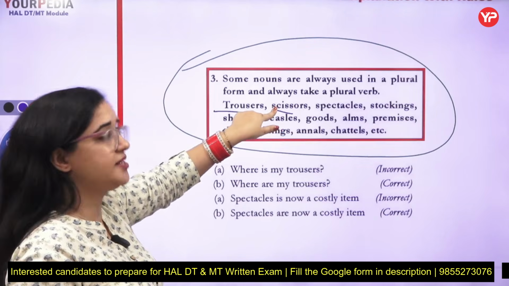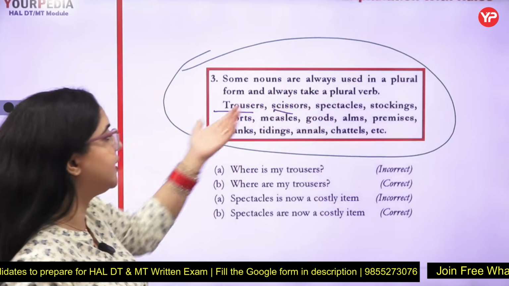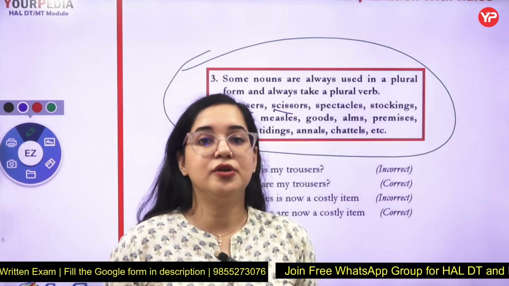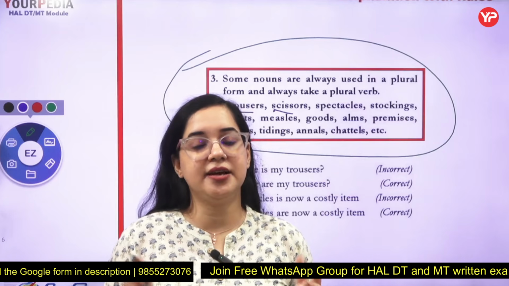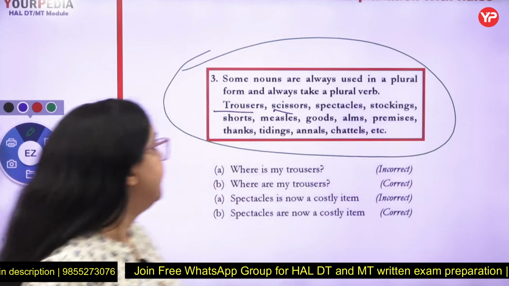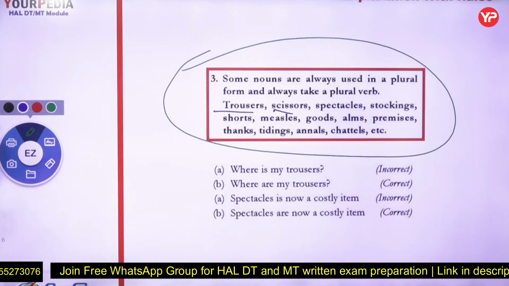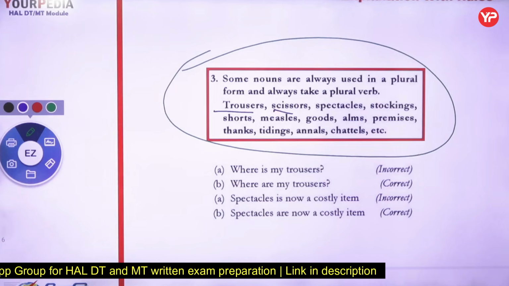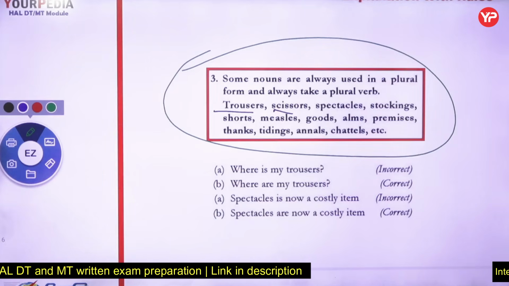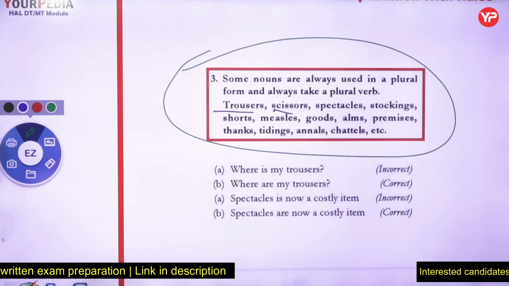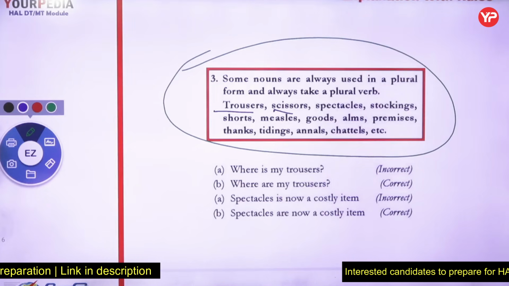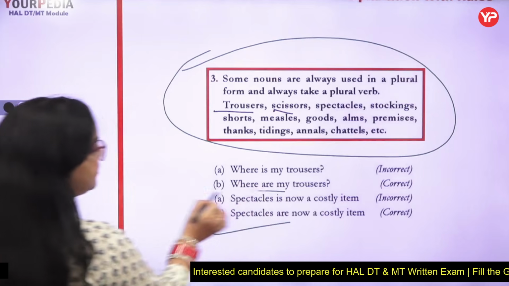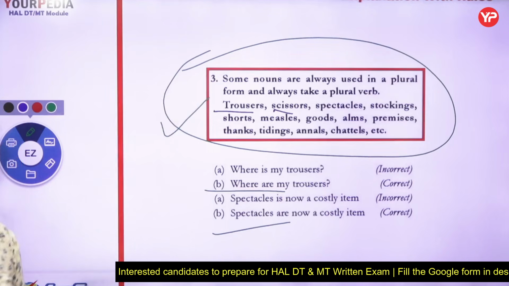Trousers, scissors exist in plural, and so do spectacles, stockings, shorts. Even some diseases like measles are considered plural. Measles, goods, arms, premises, thanks, tidings, annals, shuttles, all these are taken as plural nouns, and a plural verb is used with them. Where are my trousers? My spectacles are quite costly. So you can take some examples and note them down.